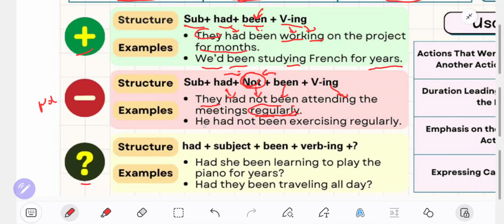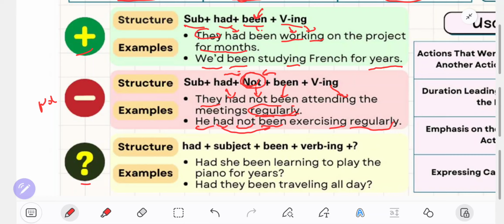Next example, we had not been exercising regularly. We as subject, had, perfect, not as negative, been exercising, verb ing, okay, regularly as timing.